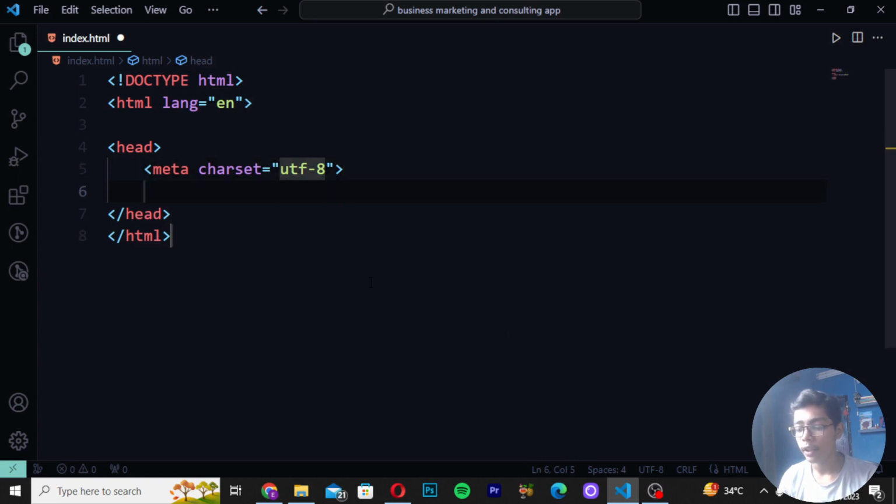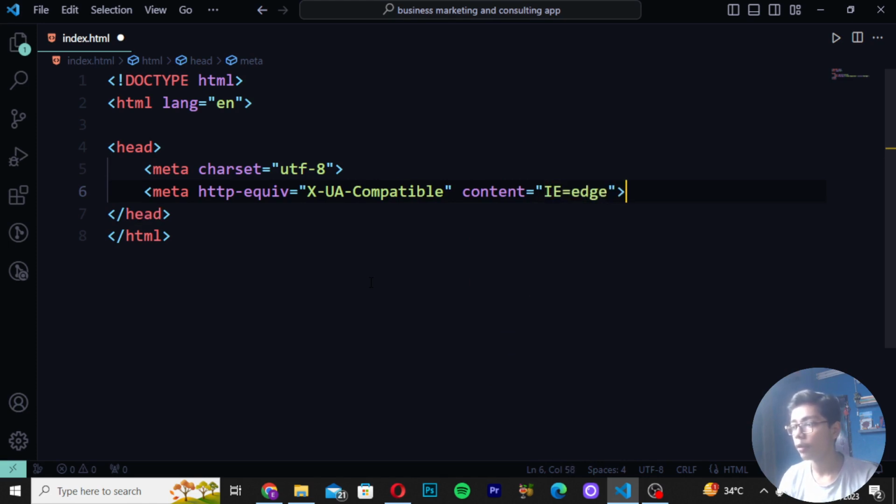Then here you have to again create meta and then write here http-equiv. So here I will be writing that http-equiv like this, then equal to, write here X-UA-Compatible. Remember, just move here and write here compatible. Then you have to write here content. Then here I will be writing IE equal to edge.